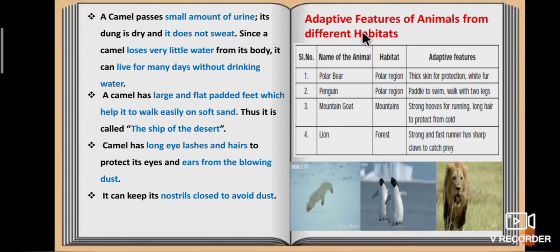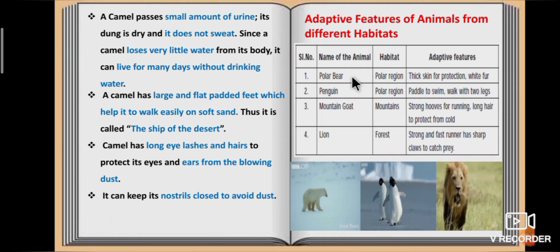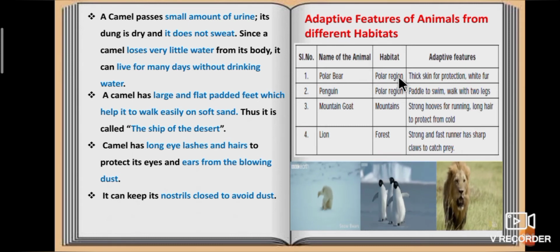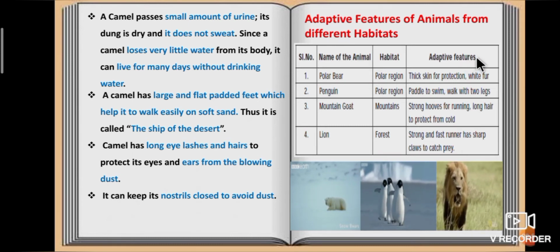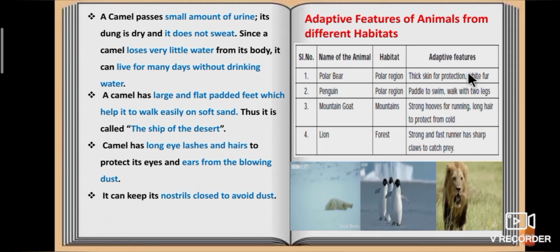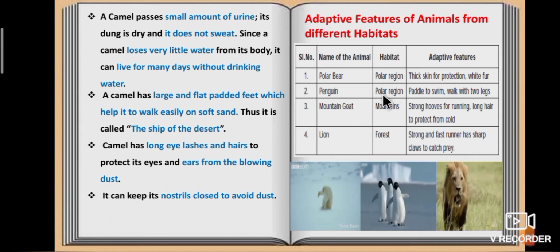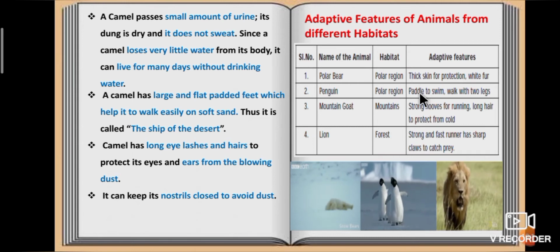We will see some more animal habitats. First one, polar bear. Habitat is polar region. Adaptive features are thick skin for protection and white fur. Second one, penguin. Habitat is polar region. Adaptive features are paddles to swim and walking with two legs.